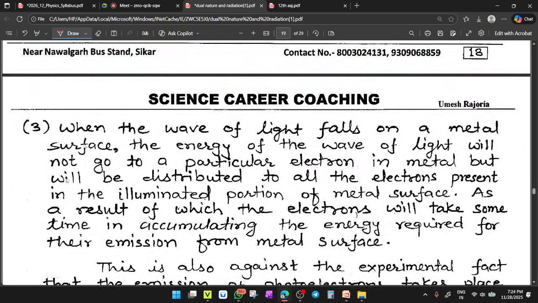Yes, this is according to the wave theory. Wave theory said that when energy falls on some metal, not a single electron takes all the energy. Rather, this energy is distributed over that surface.